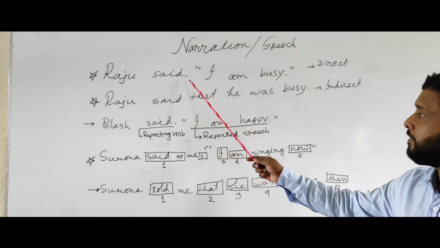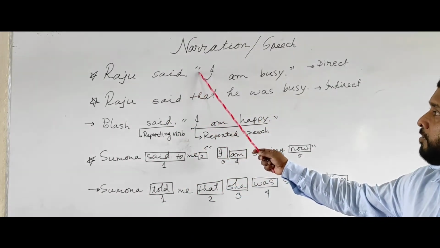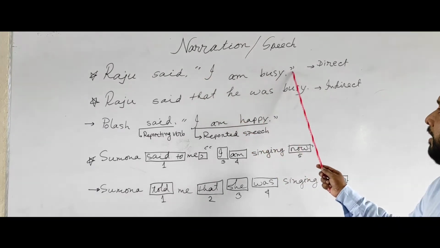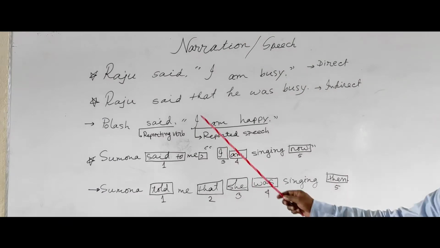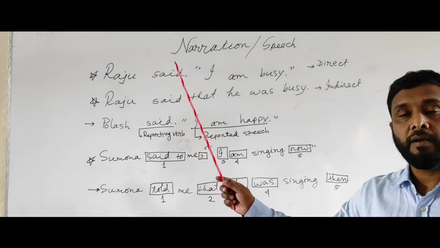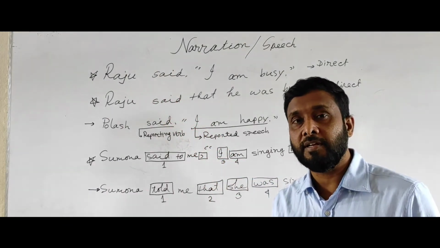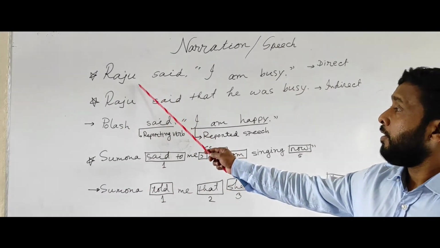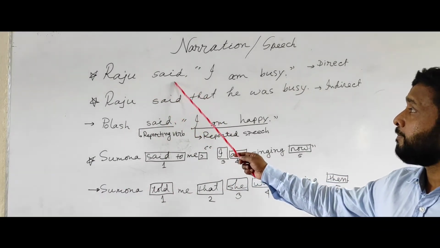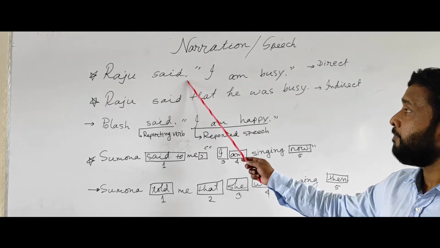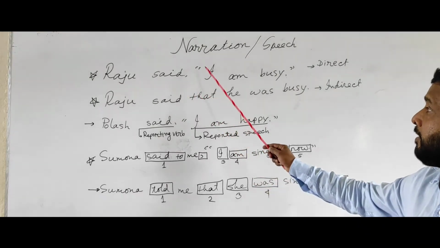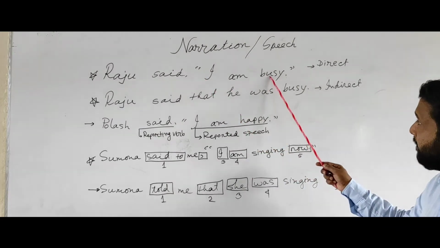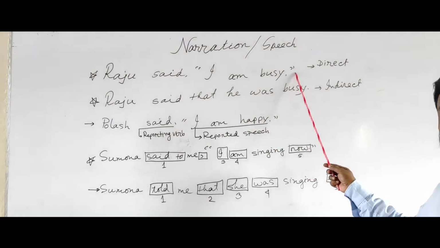Raju said, comma, inverted comma, "I am busy," inverted comma. This is direct narration. So what is the characteristic of direct narration? We get a comma after the reporting verb or after the object of the reporting verb, and then inverted comma, then the statement, then again inverted comma.